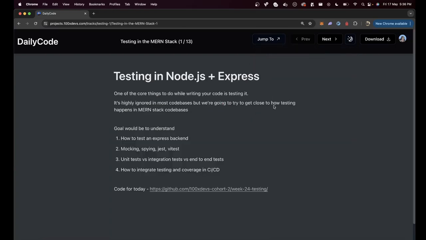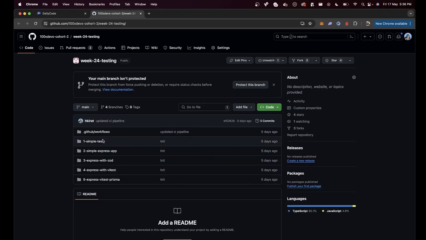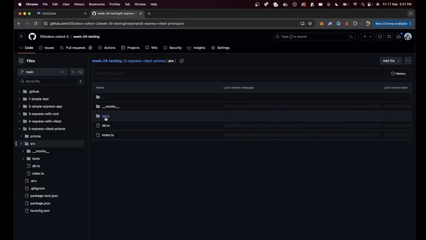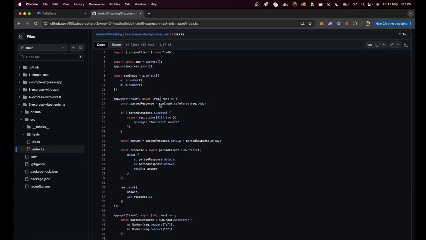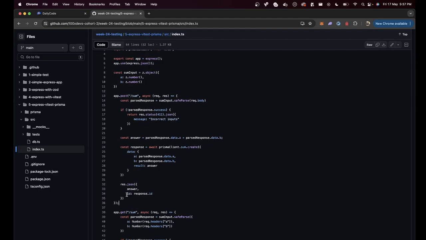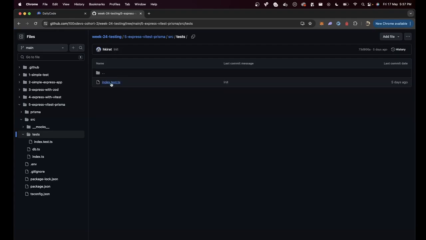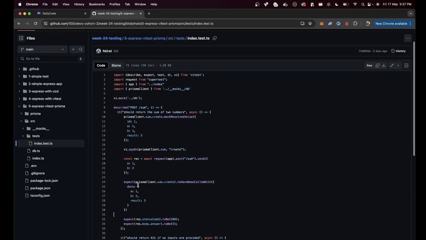If you go to the repository for this week, you will notice the repository has a bunch of assignments / tests inside the assignments. For example, if you go to 5 Express VTest Prisma, you will see it has very similar code to what we've written. It has a post request to /sum, which returns answer as well as ID. It also has a bunch of tests over here where we're spying on a function, we're ensuring it's called with the right inputs, so on and so forth.